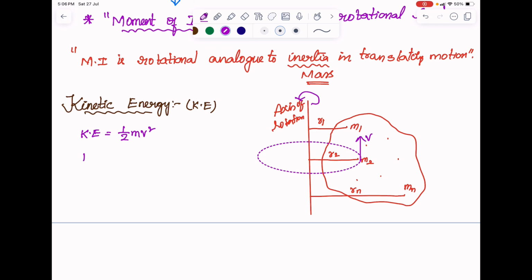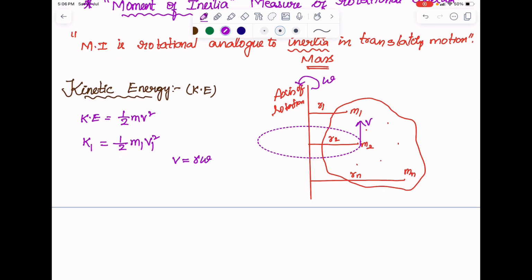Similarly, for the first mass, it is given by k1, that is half m1 v1 square. Since it is a rigid body under rotatory motion, all the particles will have a constant angular velocity omega. I can relate linear velocity and angular velocity by v is equal to r omega. Replacing these terms, I get k1 is equal to half m1 r1 square omega square, since omega is constant for every particle in the rotatory motion.